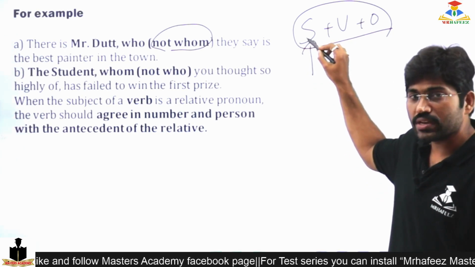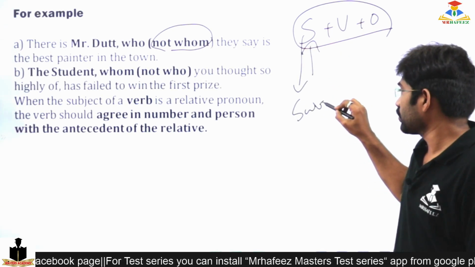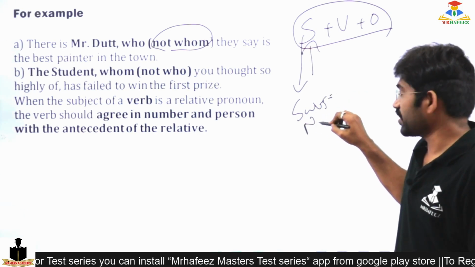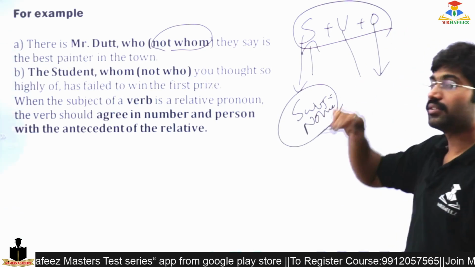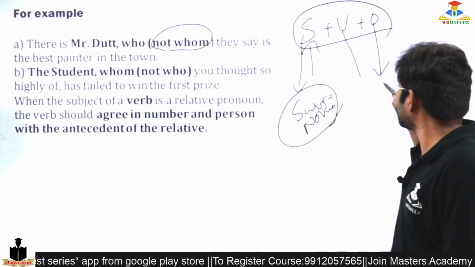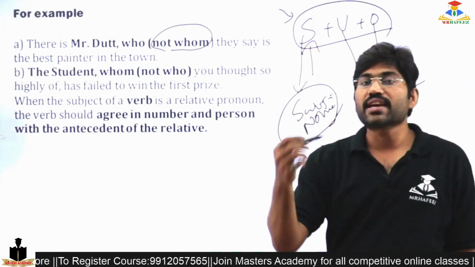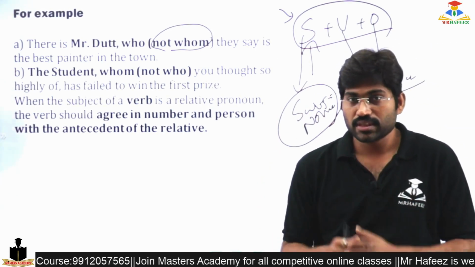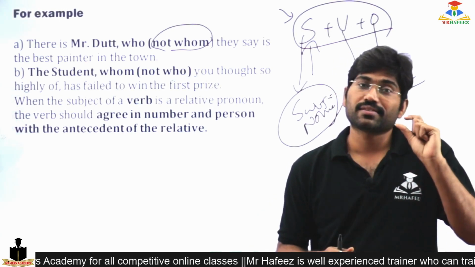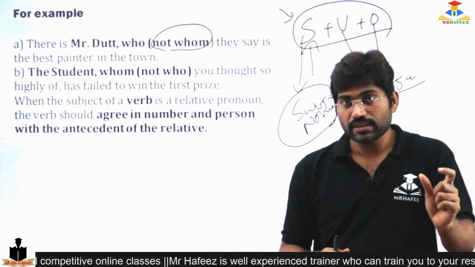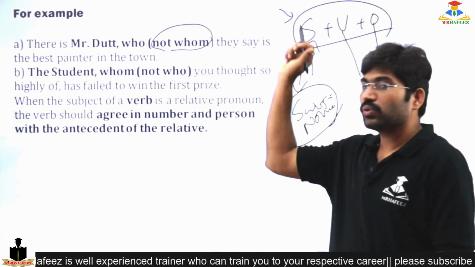So whenever the noun is in subject, then it should be subjective case or nominative case. Both are the same, nominative case. When it is used as the object, then we should use objective case. So this is according to the structure, but in a few cases the structure may shuffle. But according to the meaning, we can get which one belongs to the subject and which one belongs to the object. How? If the doer is involved, then it belongs to the subject.